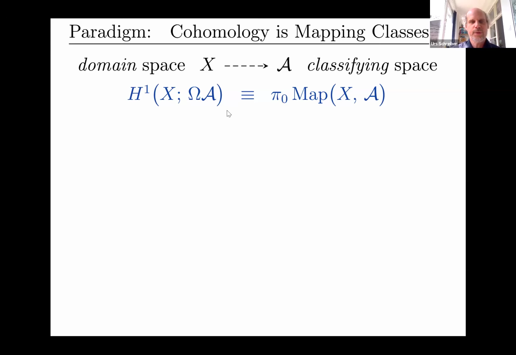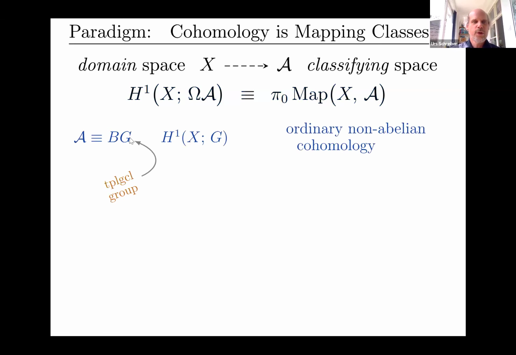You see this subsumes many things that you know very well. By this I just mean connected components of a space of maps, the usual mapping space with compact-open topology, if these are nice enough spaces, from X to A. So it's just homotopy classes of maps from X to A.